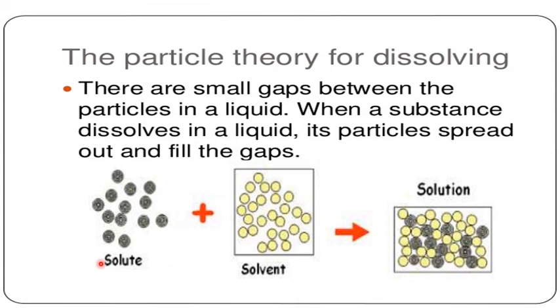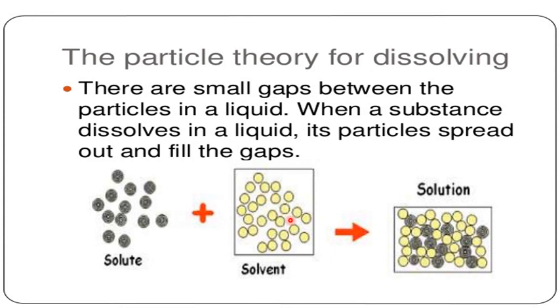See here the solute, salt or sugar, these are the solute particles. What will happen if I add this solute into the solvent? The solvent will be a liquid. You know the universal solvent is water. If I add the solute into the solvent, the solute particles will spread out and fill the gaps.